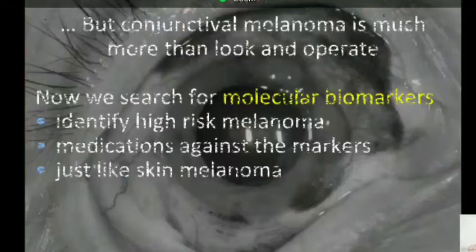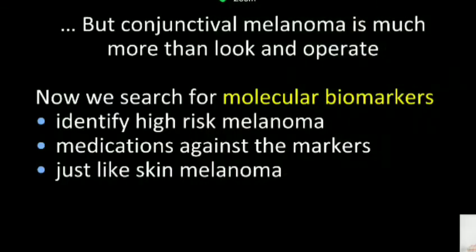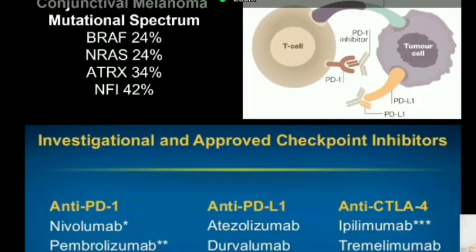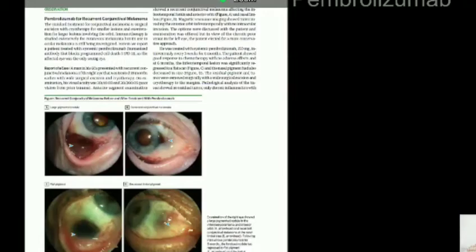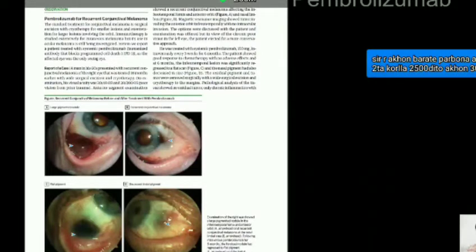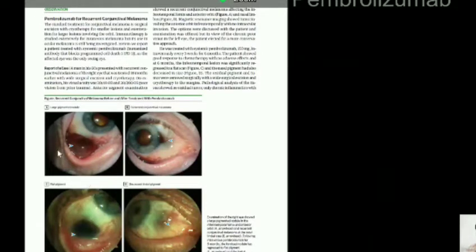So what is new about melanoma is the biomarker. We have to identify biomarkers if we really want to bring up the prognosis in terms of regional lymph node metastasis and systemic metastasis. We have identified the mutational spectrum of melanoma now, and for each of these there is an approved drug. Unfortunately, drugs are very expensive and these drugs have been approved for use for metastasis. Like pembrolizumab has been approved for metastasis, but you find that these drugs work very well even in conjunctival lesions or epibulbar lesions. You can see that the tumor is much reduced after use of pembrolizumab.